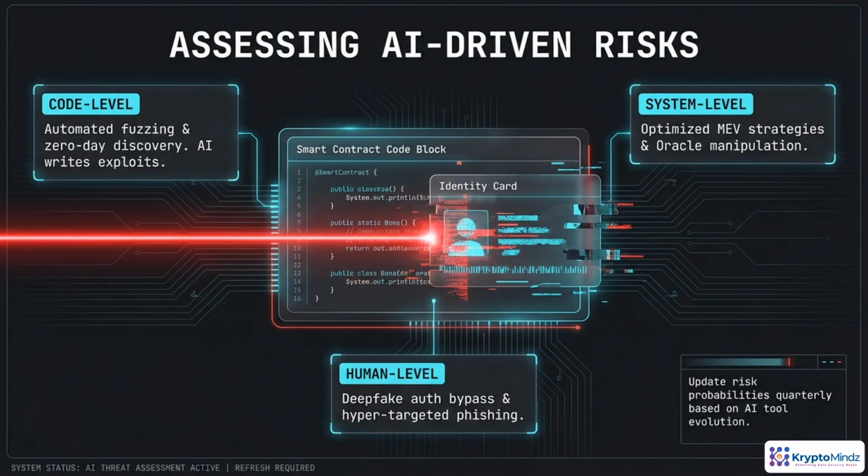AI-driven risk isn't a single problem, it's a stack. At the code level, assume continuous automated fuzzing and exploit generation. Anything even slightly fragile in your smart contracts or APIs will eventually be hit. At the human layer, deepfakes and personalized phishing target your operators, signers, and governance processes, bypassing out-of-band checks you thought were safe. At the system level, AI optimizes MEV, oracle manipulation, and cross-domain attack paths. So treat AI as an adaptive adversary and refresh your threat model and risk probabilities on a tight, recurring cadence.